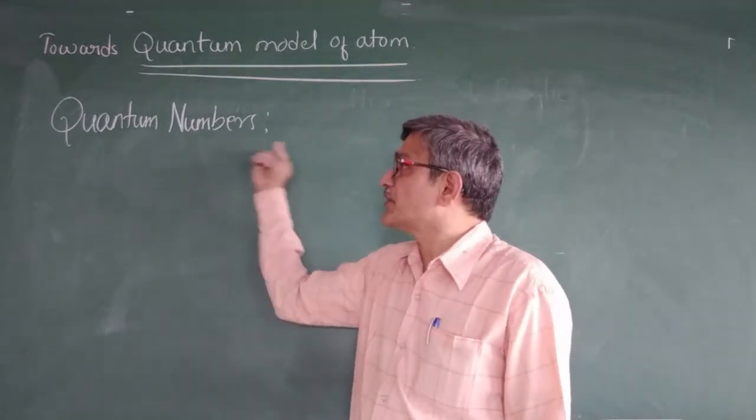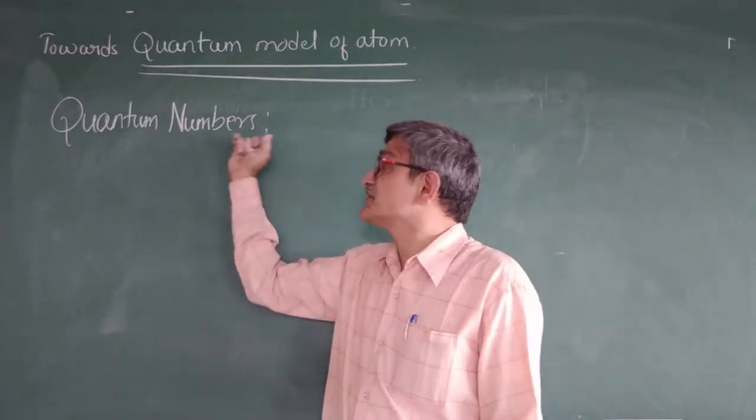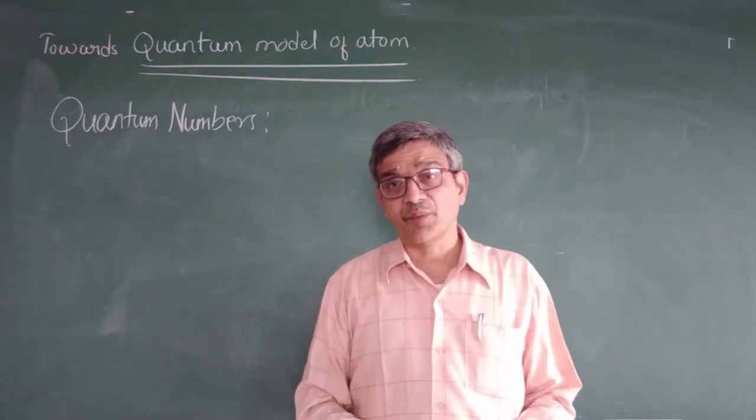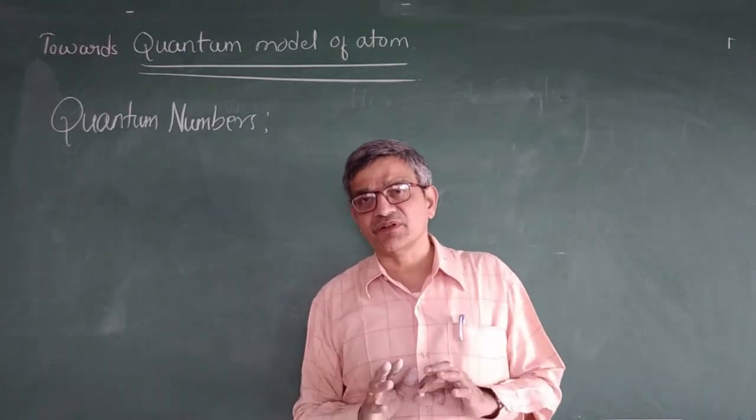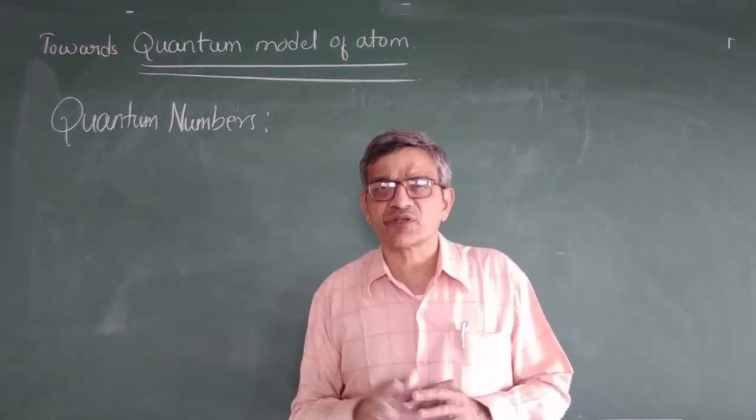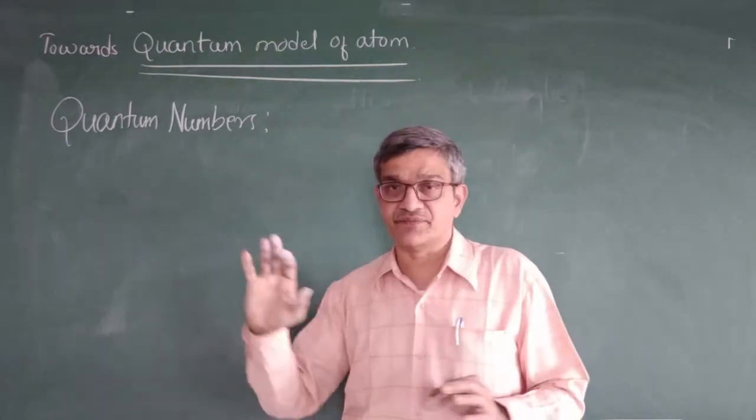So what is a quantum number? The word itself gives an idea, it is a number. Which number? Let me give you a small example from our day-to-day life, just to relate it.